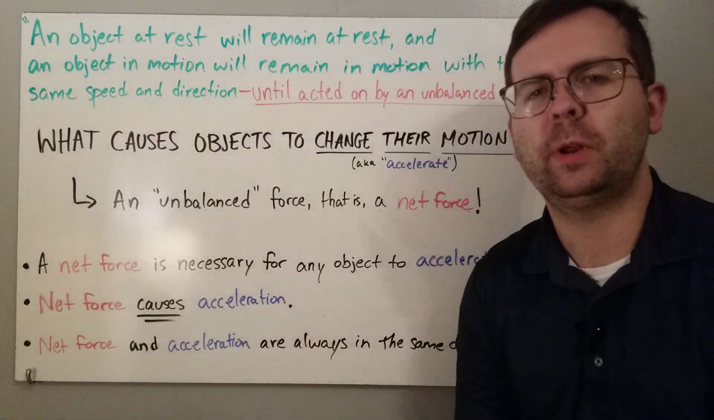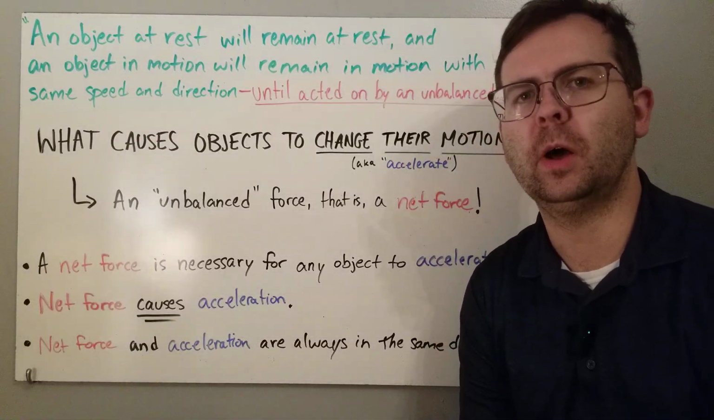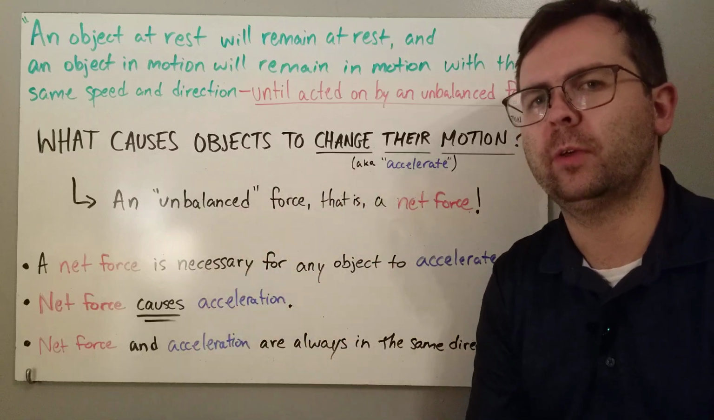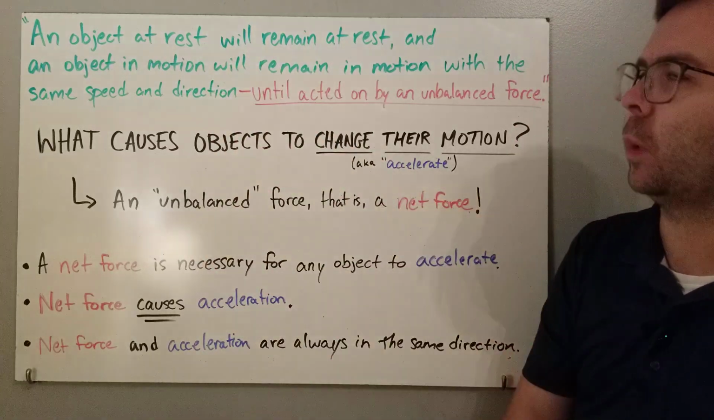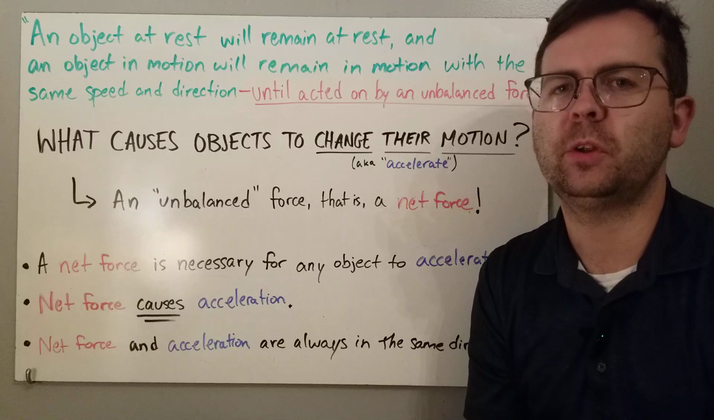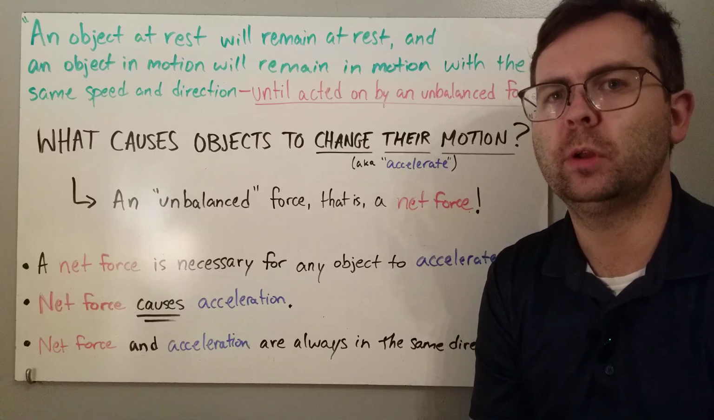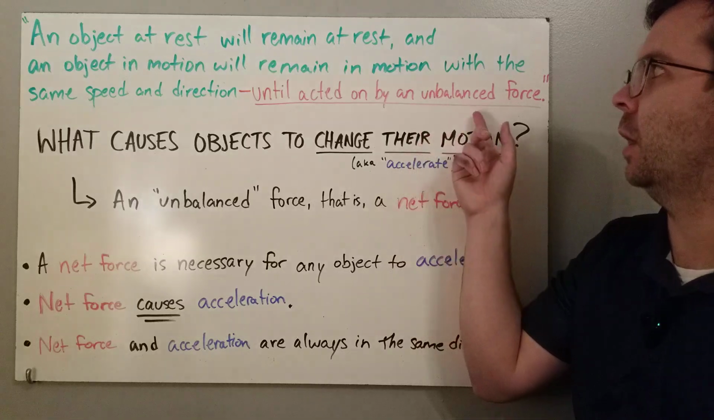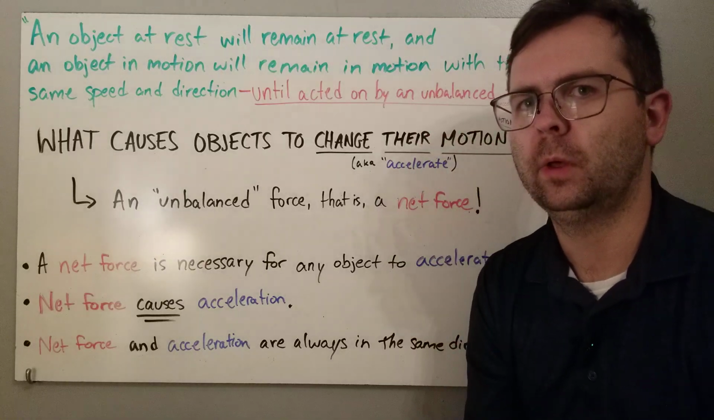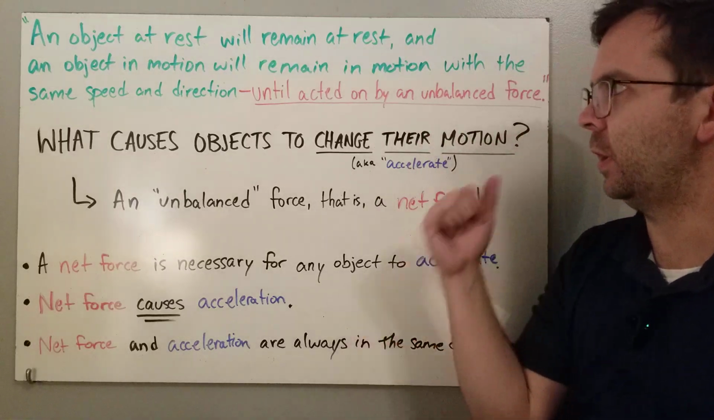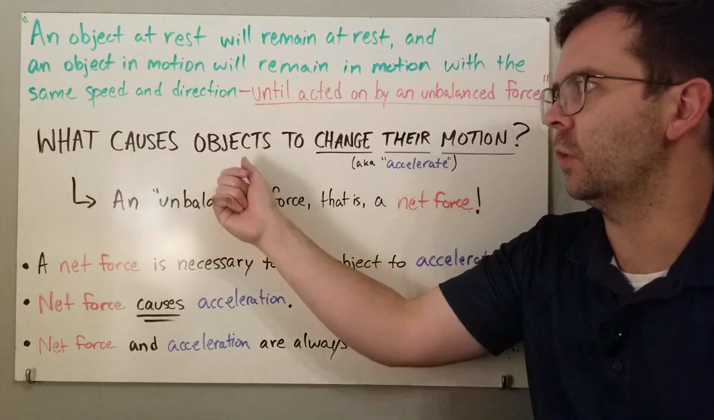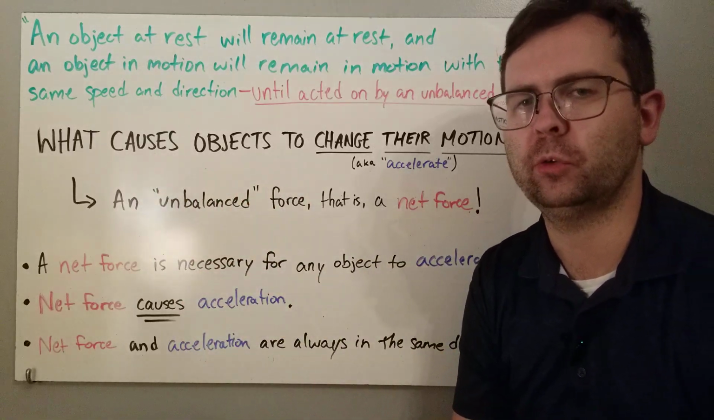Hi, in this video, we're going to talk about balanced and unbalanced forces. So, Newton's first law of motion says that an object at rest will remain at rest, and an object in motion will remain in motion with the same speed and direction until acted on by an unbalanced force. Let's look at that last phrase today and ask this question. What causes objects to change their motion?